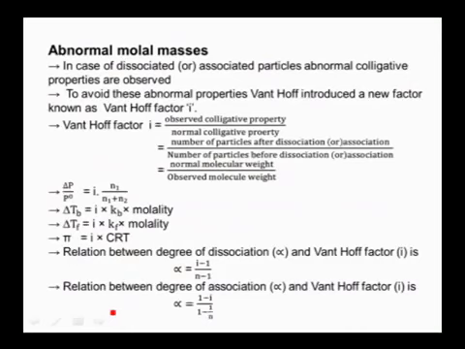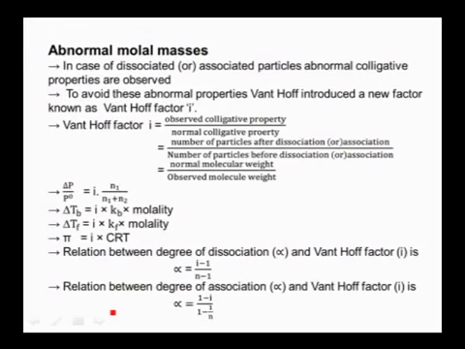And now come to the next one. Abnormal molar mass. See, when a solute undergoes dissociation or association, then we can observe abnormality in colligative properties. That is, the colligative property is more than the expected value. Since when a solute undergoes dissociation, the number of solute particles is increased, so the colligative property increases. When a solute undergoes association, the colligative property will be decreased.